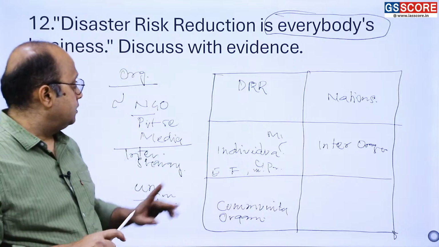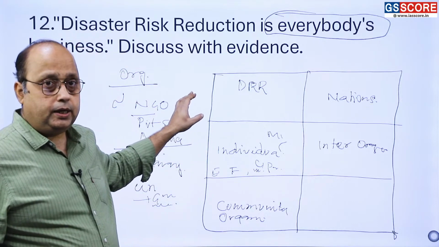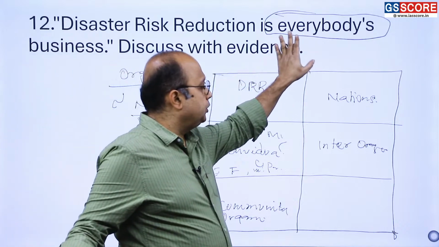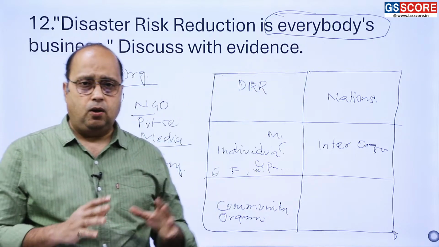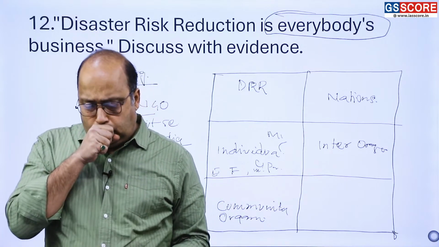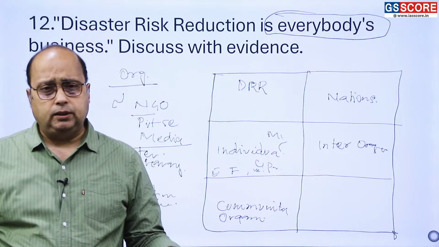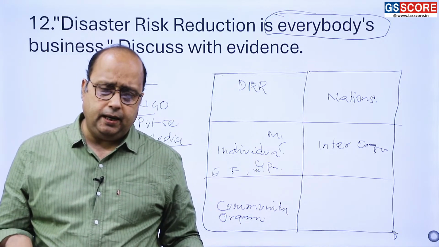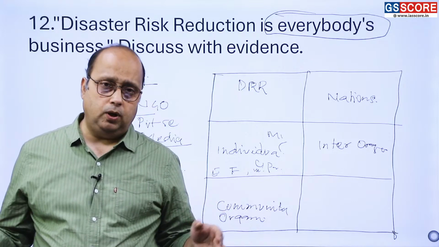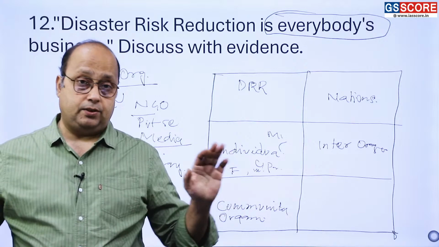The demand of the question is to see whether you cover everybody in the question or not. So individual level, organization level, international level, how the things are there. And then you have to write a conclusion. In the conclusion you can tell about the future of the world when we have disaster, not disaster free, but disaster resilience.